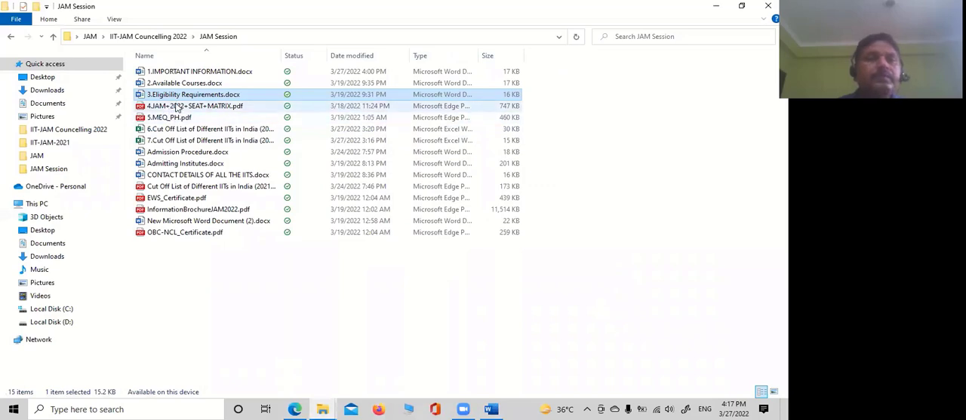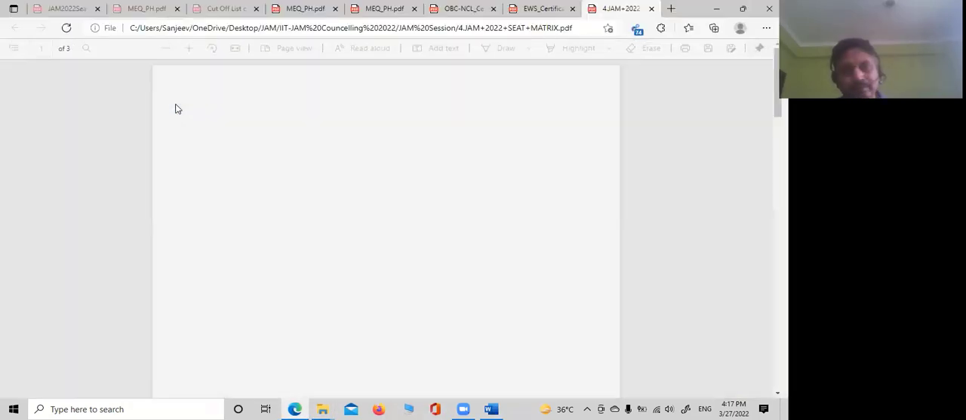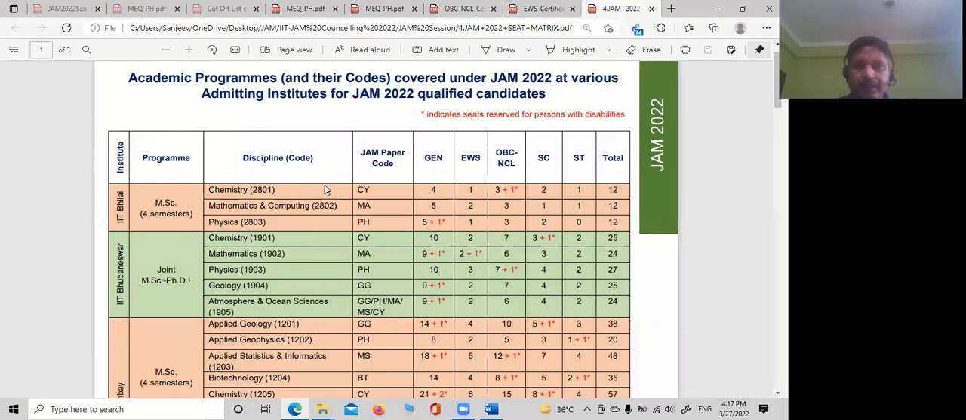Now, what is the seat matrix? Have a look over here. So you can see different IITs in physics. Are all of you opting for physics, or is anyone opting for something other than physics? No answer means all of you are opting for physics. So these are the number of seats in each IIT.